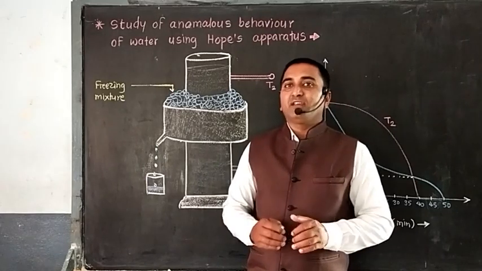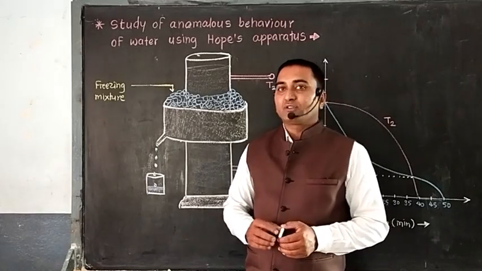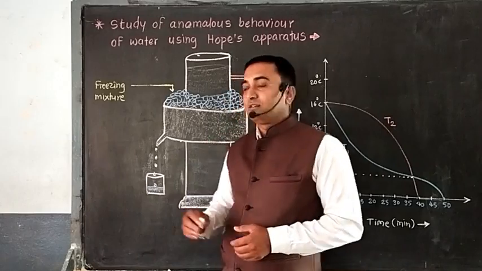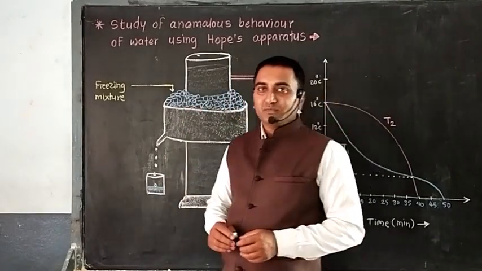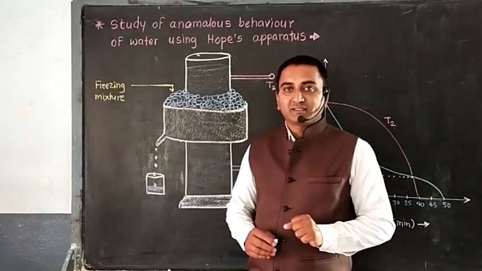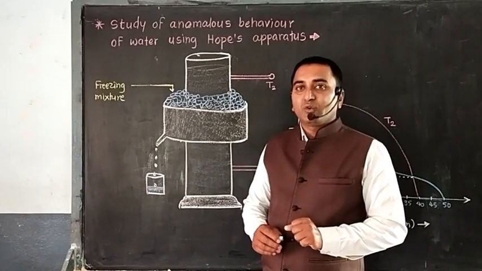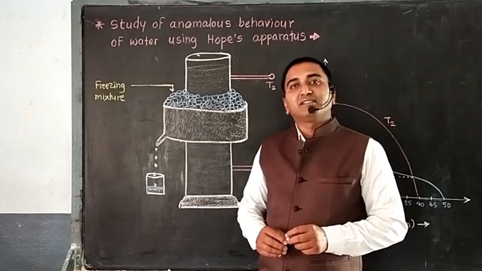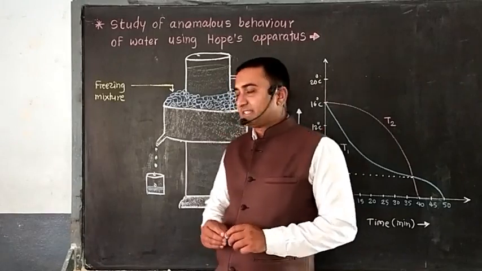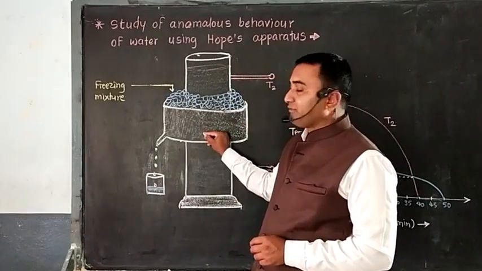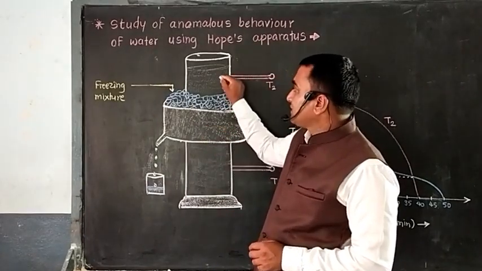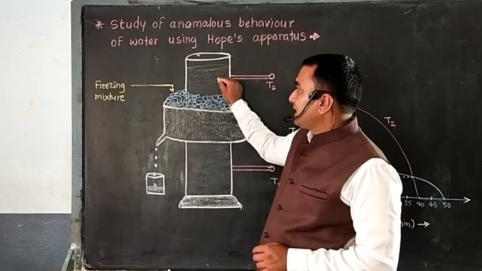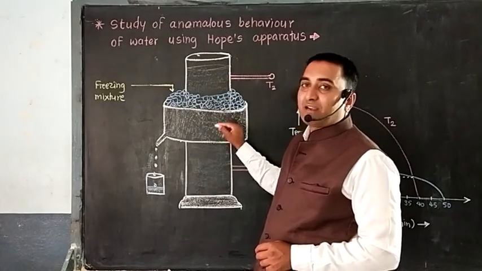Now the same behavior of water we are going to discuss with the help of Hope's apparatus. See, what is Hope's apparatus? We are going to use a flat bowl and one cylinder. How is it fitted? This one is a flat bowl and this one is a cylinder. The cylinder is fitted within this flat bowl.